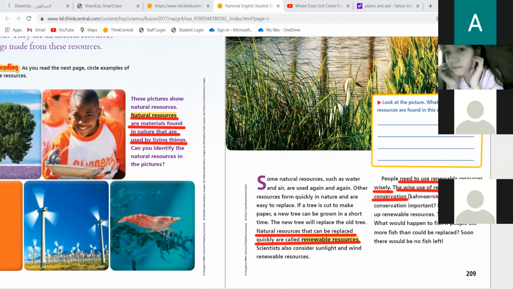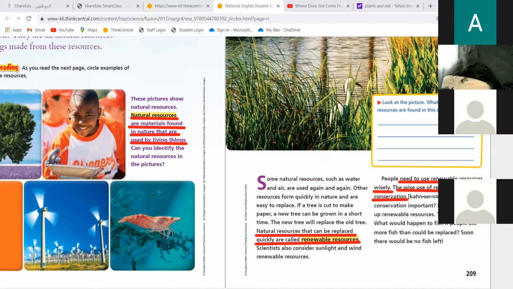Why is conservation very important? Who can tell me? Lara Ghaith, can you read? You're not answering anyone. You are very busy with underlining. So please, read with me down there. Why conservation is important? Because people can use up renewable resources.